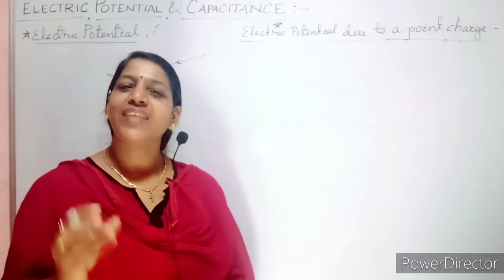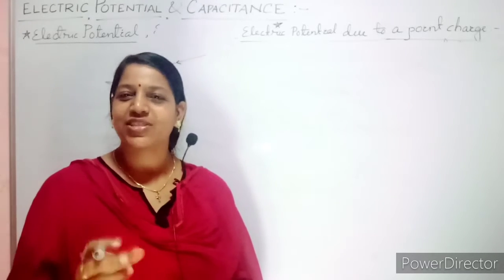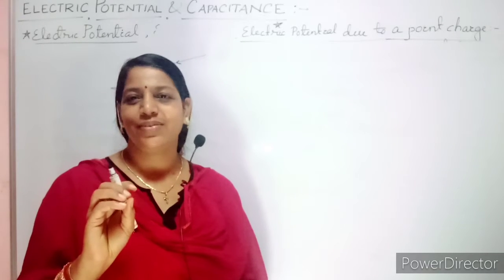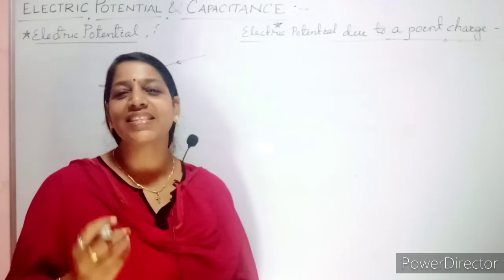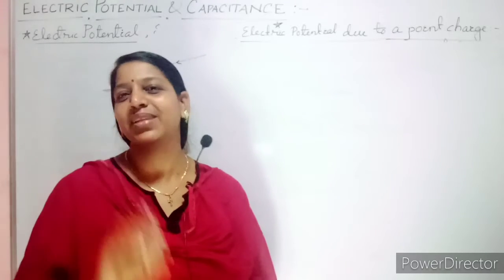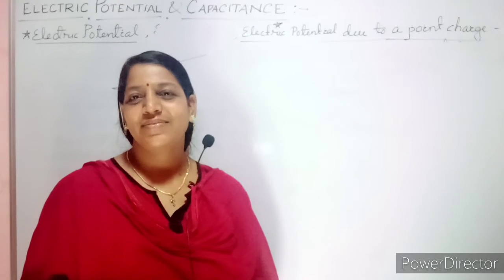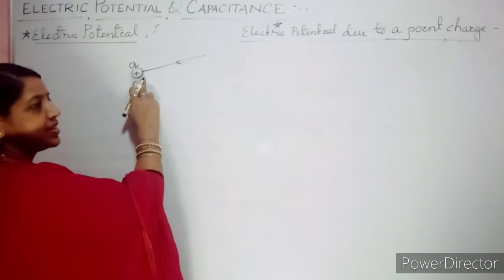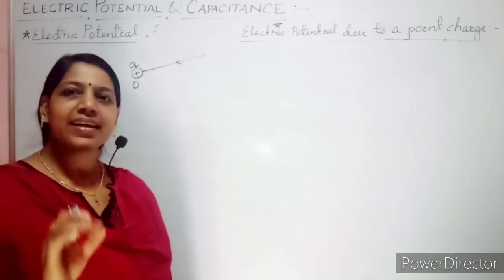You know already, if there is a charge, there will be an electric field associated with it. Am I right? Positive charge, electric lines of force outward. Negative charge, the electric lines of force inward. Now coming to the test charge, whose electric field is considered to be negligible. You can imagine how small a charge it will be. It is also called a 1 coulomb unit of charge, a unit positive test charge. So imagine there is a charge present here. This is not a test charge. This is a normal charge which is associated with the electric field.